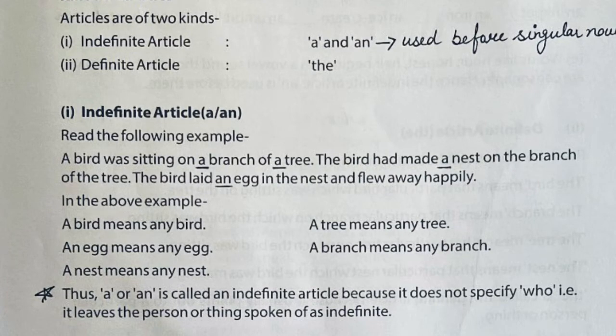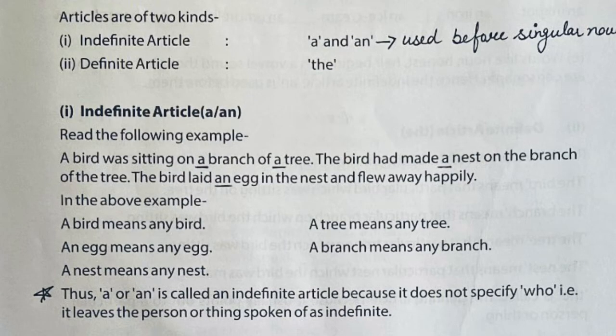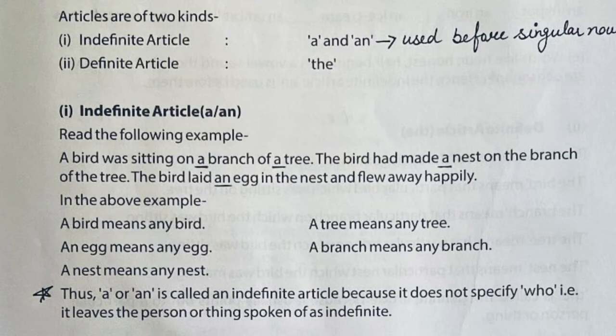It leaves the person or thing spoken of as indefinite, meaning when we are unsure of the thing. That's why they are called indefinite articles, because they are used before not a particular thing.